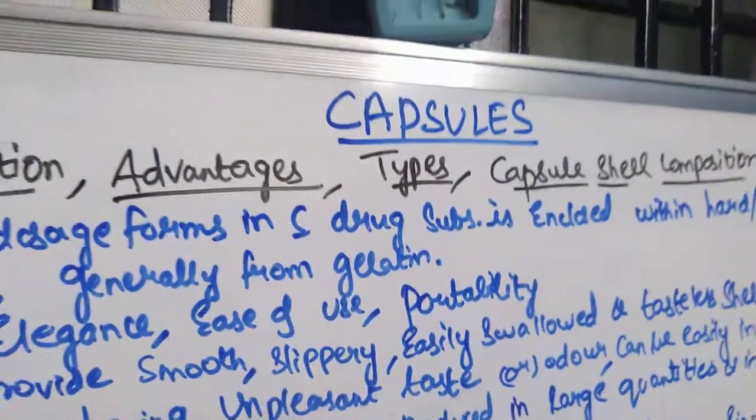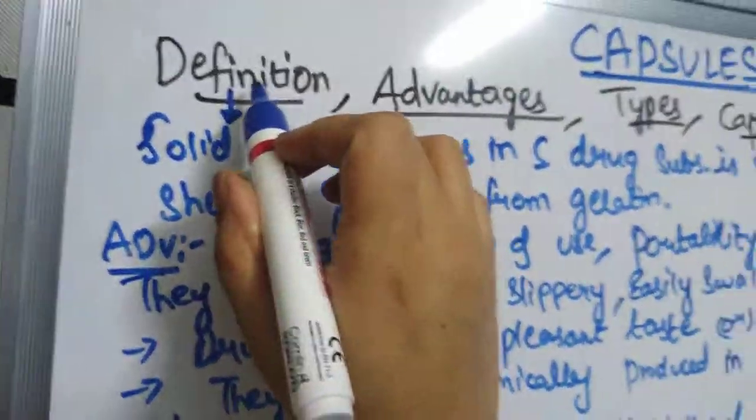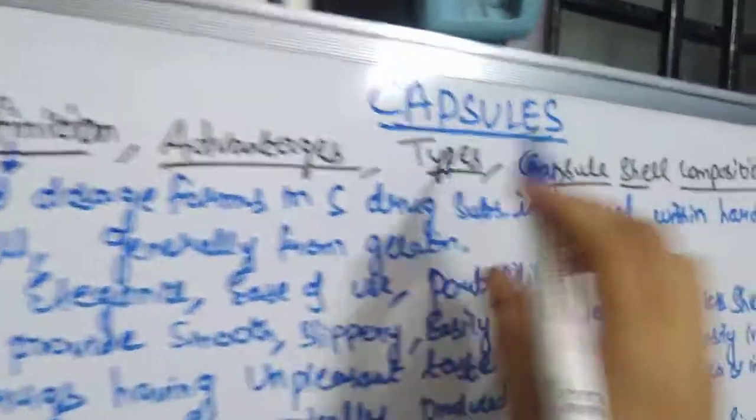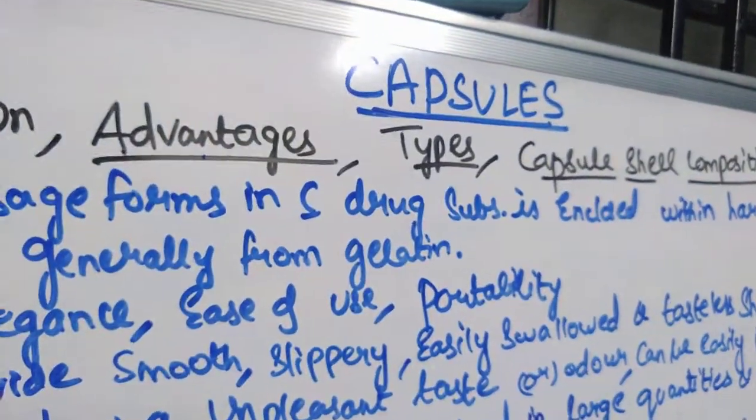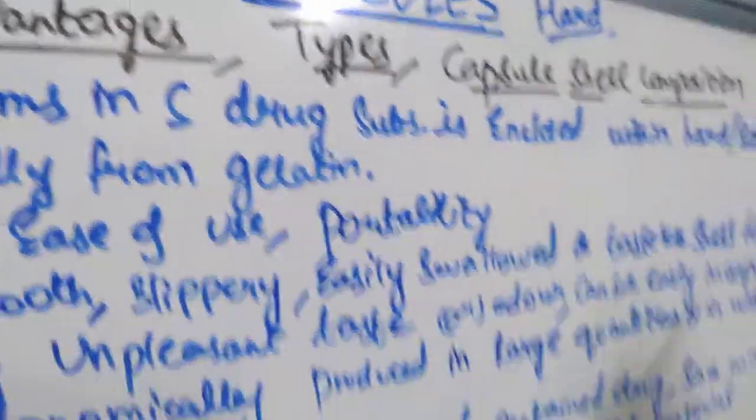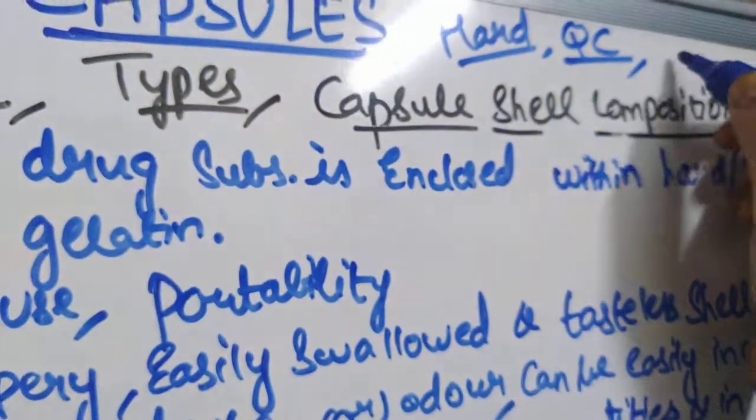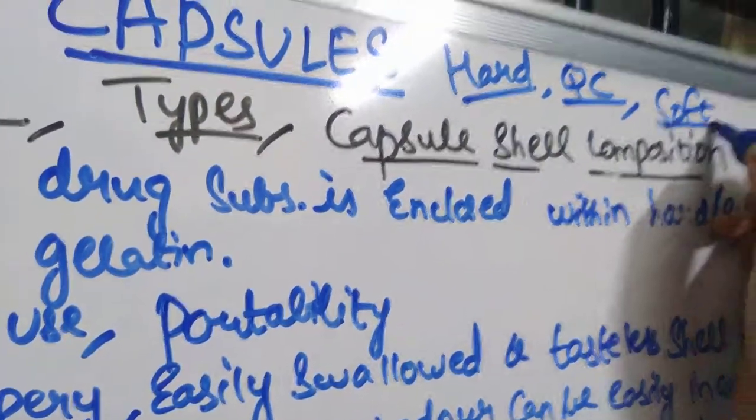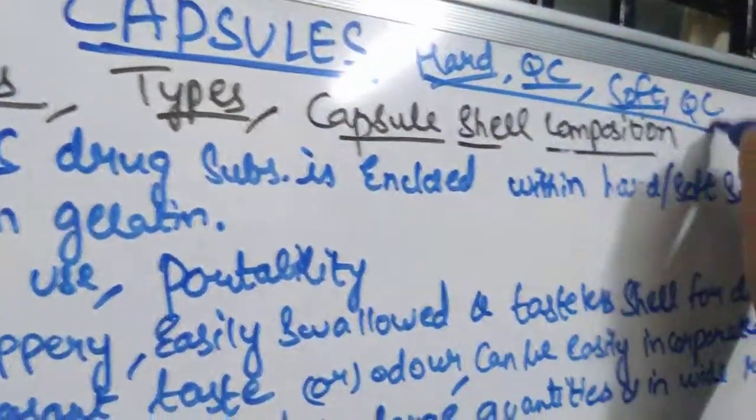Good morning students. Today we'll start with your third unit, that is capsules. In this unit we have to discuss the definition, then the advantages, types, and capsule shell composition. So this we'll discuss in today's class, and then we have to discuss hard gelatin capsules, how they are produced, production and filling of hard gelatin capsules, quality control tests for hard gelatin capsules, and then soft gelatin capsules, production and filling of soft gelatin capsules, and QC tests for soft gelatin capsules.